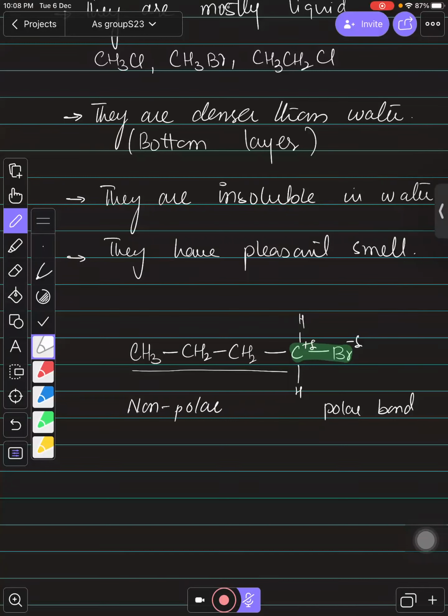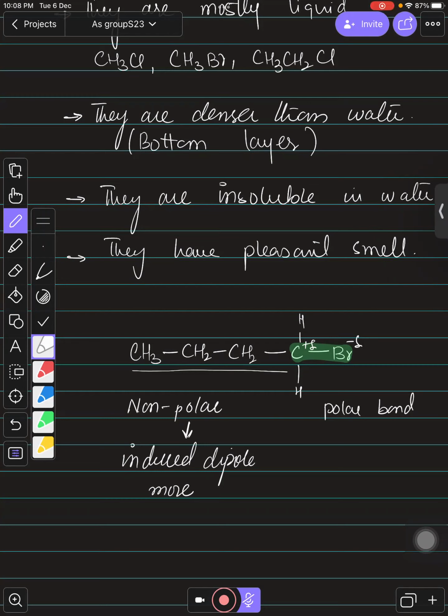So we know that once the molecule is non-polar, it has what? Induced dipole. So this part of the molecule is showing induced dipole, which is one of the types of van der Waals force. And you can see this part has more induced dipole as compared to the polar bond, which has only a single bond over there. एक ही बॉन्ड है, ठीक है ना?